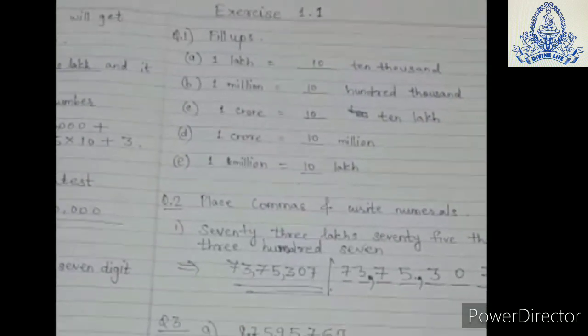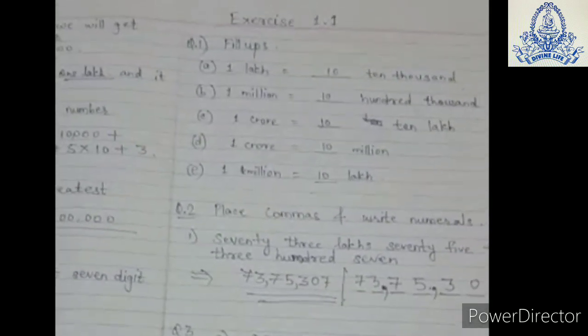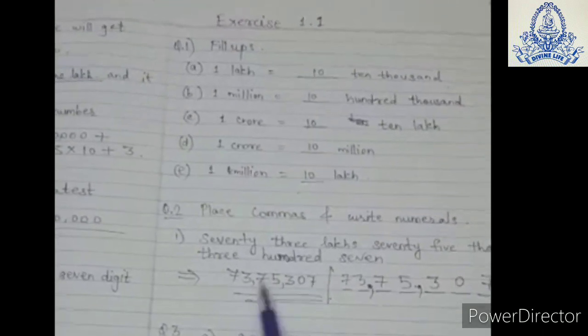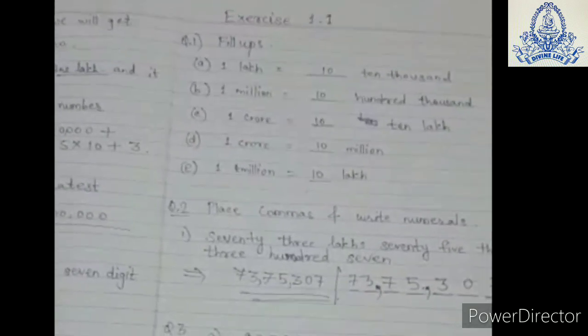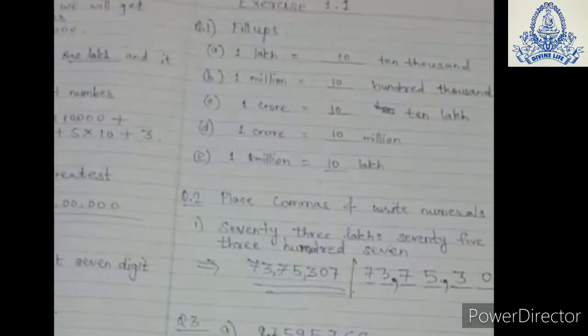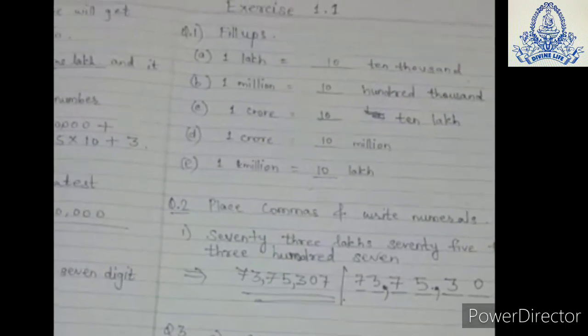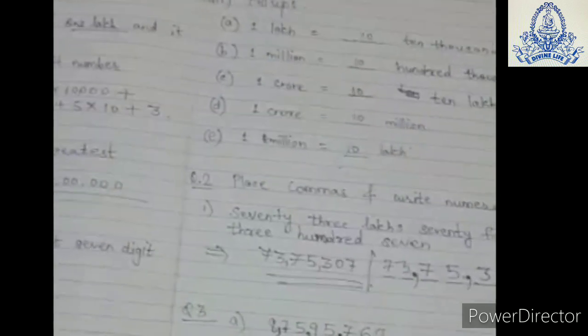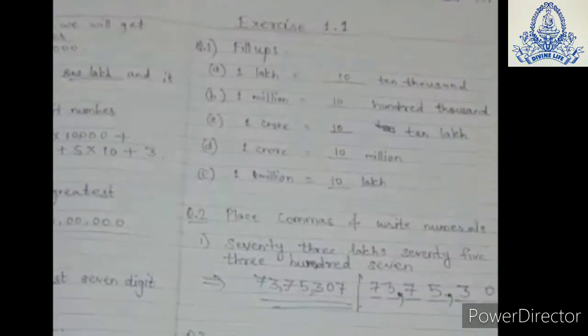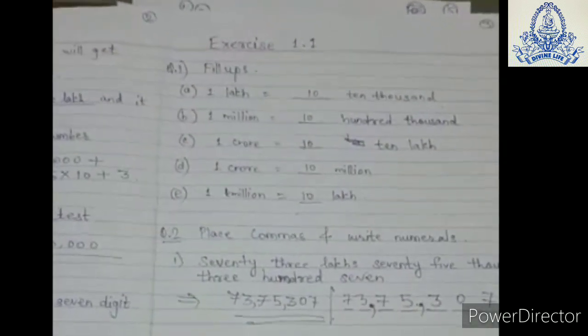Then the second comma is inserted 3 digits later. In our Indian number system, we insert the second comma after 2 digits. But here in the international number system, we have to insert the second comma after 3 digits. Third comma after 3 digits. In the same way you can solve the rest of the examples.